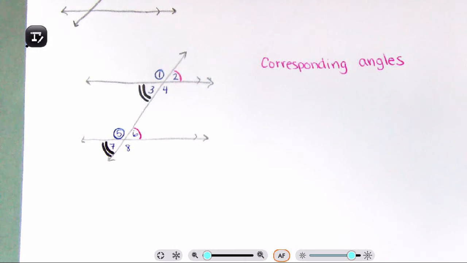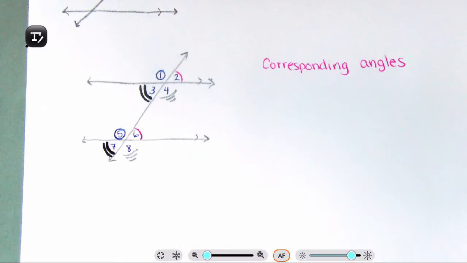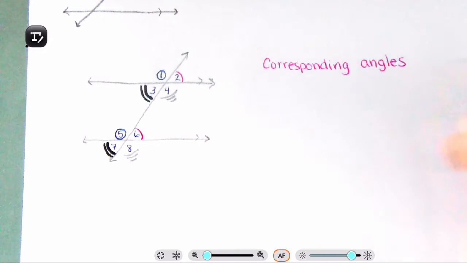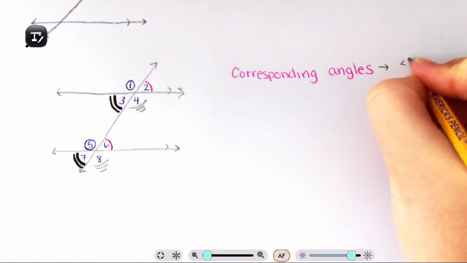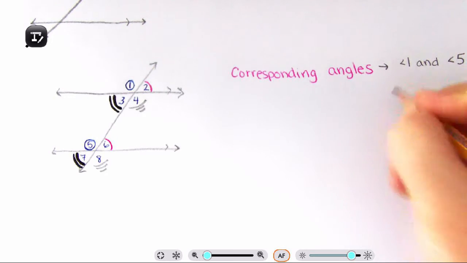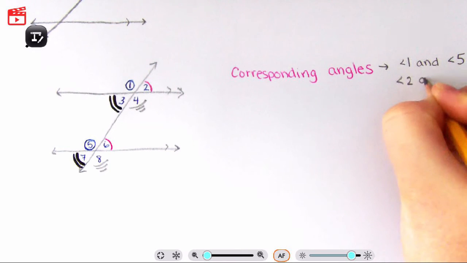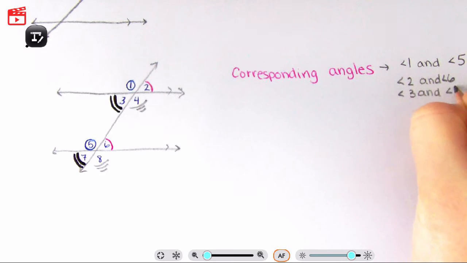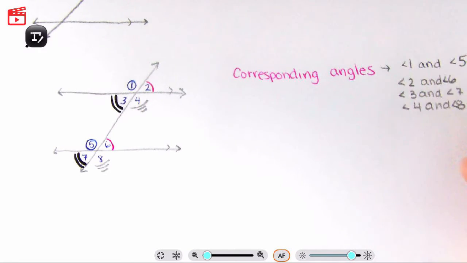And if 4 is on top of 8, those are corresponding angles. So I'm going to list them out. Corresponding angles, I'm going to put actually here off to the side. So angle 1 and angle 5 are corresponding. Basically, again, if we cut and paste, what are going to be on top of each other? Angle 2 and angle 6 are corresponding. Angle 3 and angle 7. And angle 4 and angle 8 are all of these are corresponding.